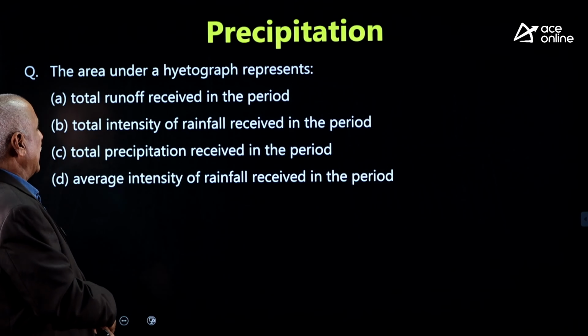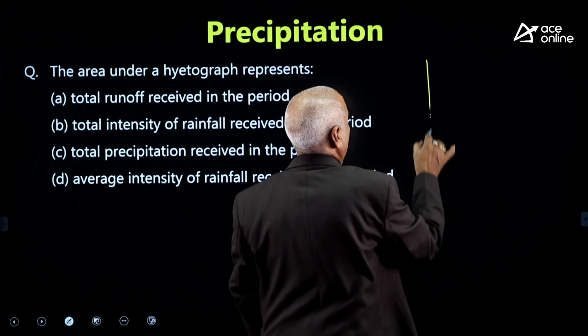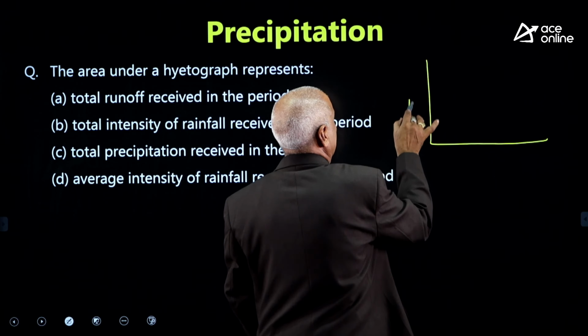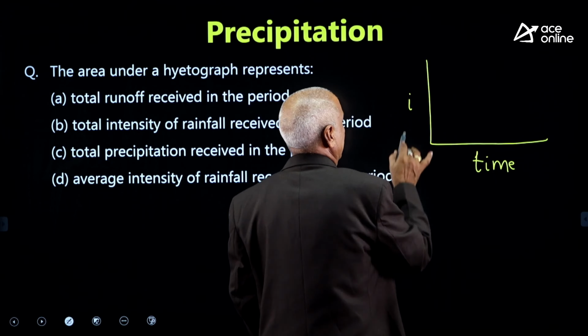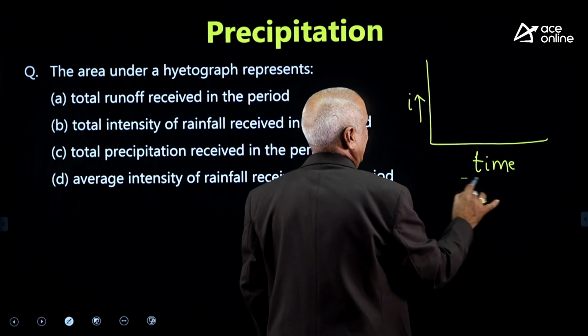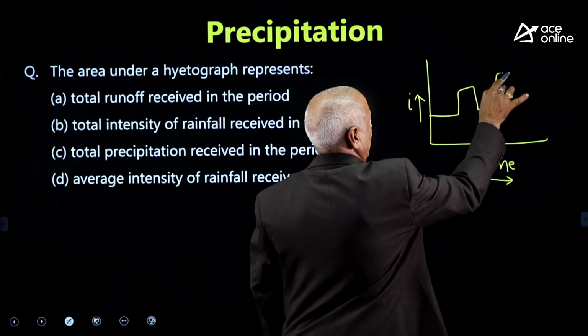The area under a hydrograph represents dash. We know pretty well. Intensity of rainfall versus time. Intensity of rainfall versus time is called hydrograph. This is generally of this shape.